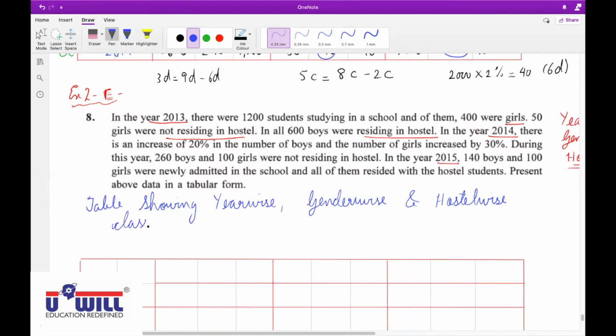Classification of students of a school, or of students studying in a school. All of you give this heading to the table. A heading should always be given in a table, okay?